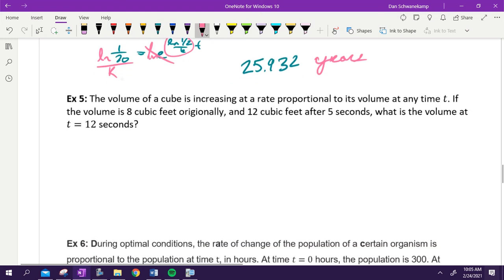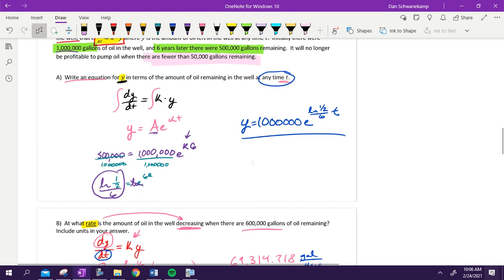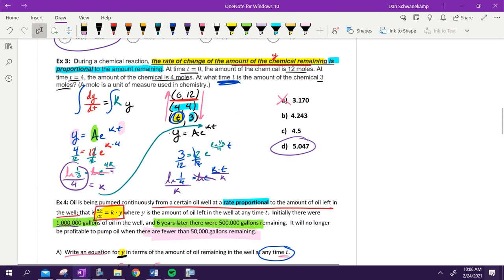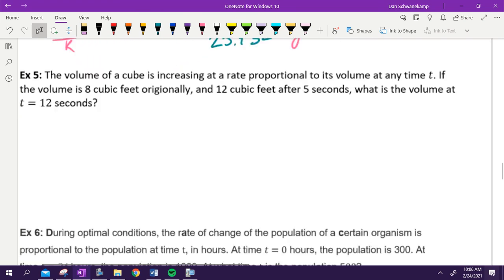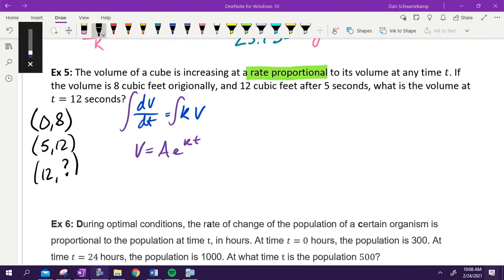Cool. Try number 5 on your own. Think your way through it. See if you can figure it out. It's going to be very similar to example number 3 that we did. So if you're lost as to what to do, look back at example 3 for some help. See what you can do. Seems like we're doing pretty well.